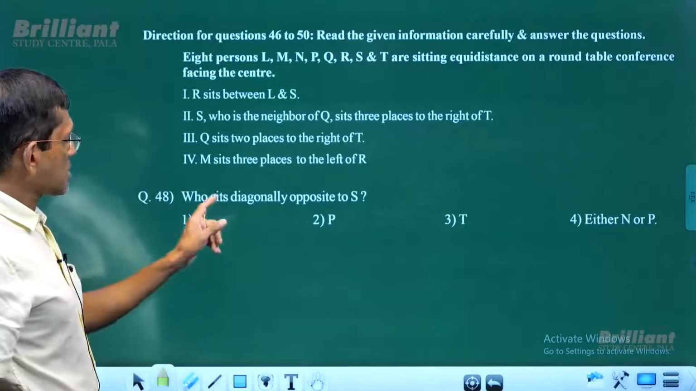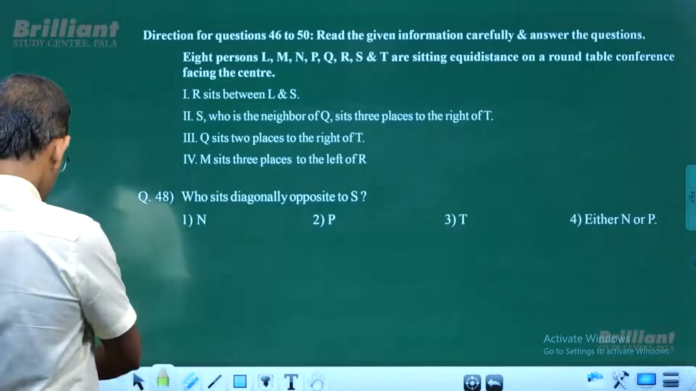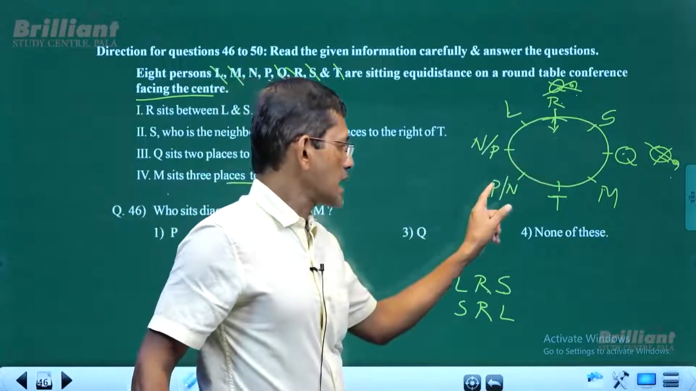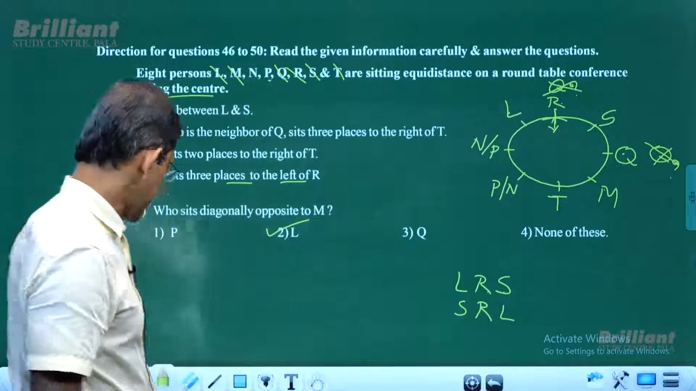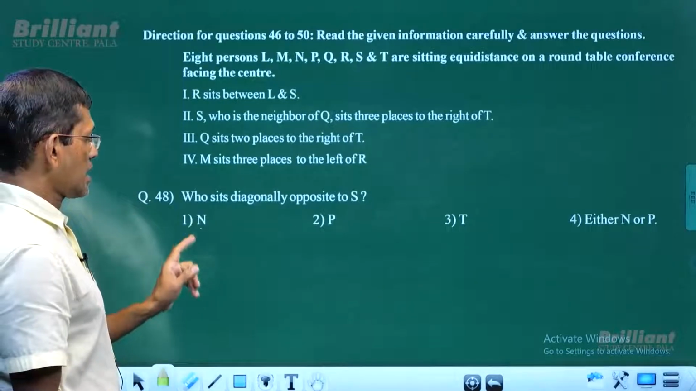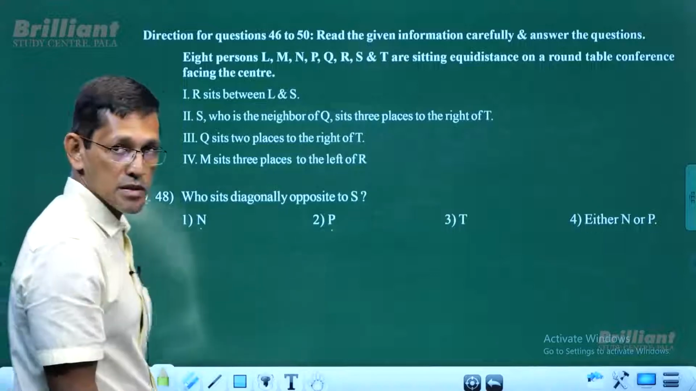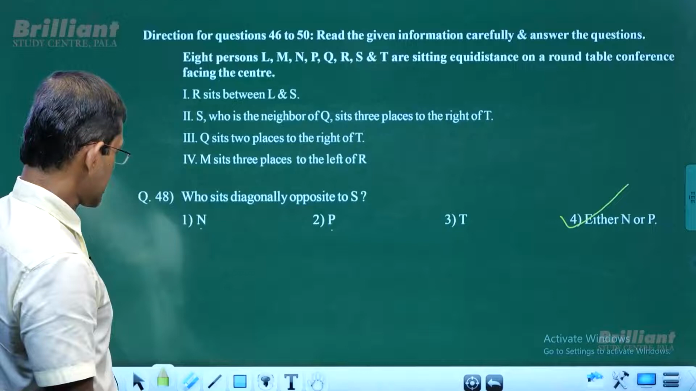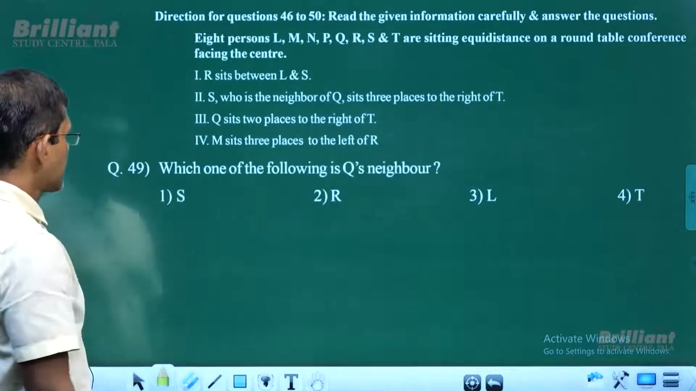Now who sits diagonally opposite to S? So we'll take a look at that diagram. Diagonally opposite to S is either P or N. So we are not sure about that. Either P or N. That means the answer is either N or P. That's the best answer.